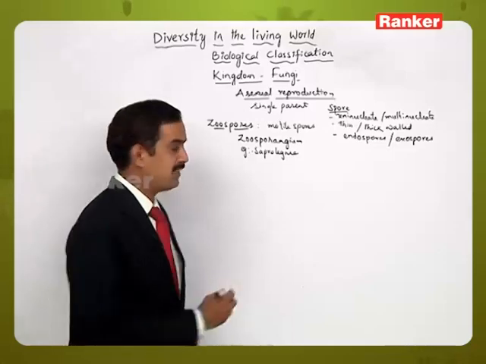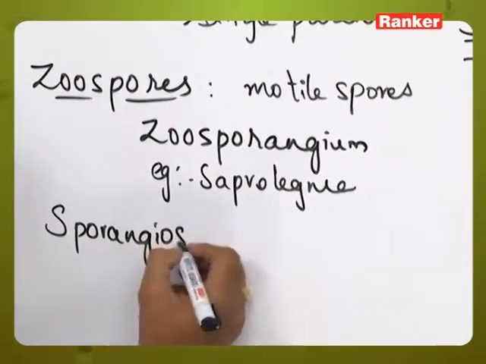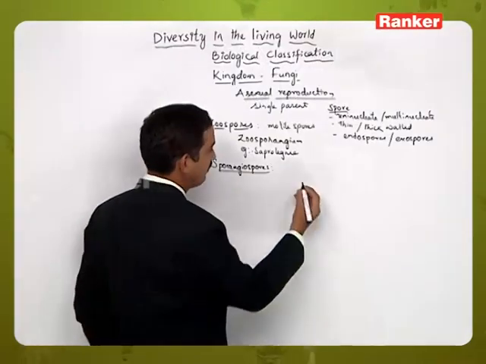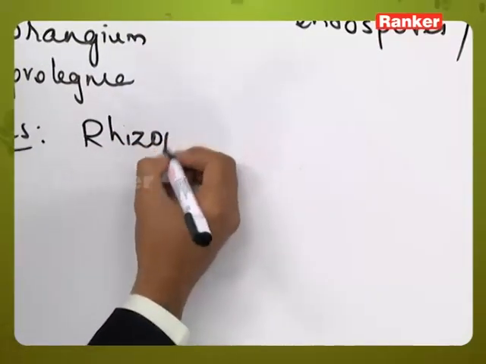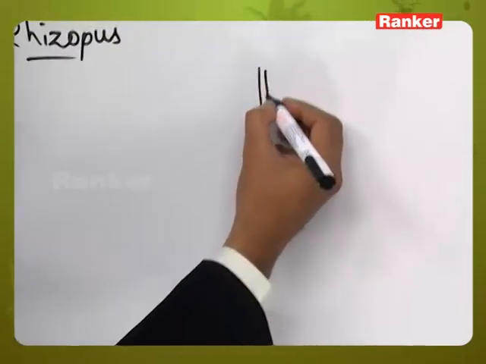The next type is sporangiospores. Sporangiospores are formed in examples like Rhizopus, where the sporangiophore is present.